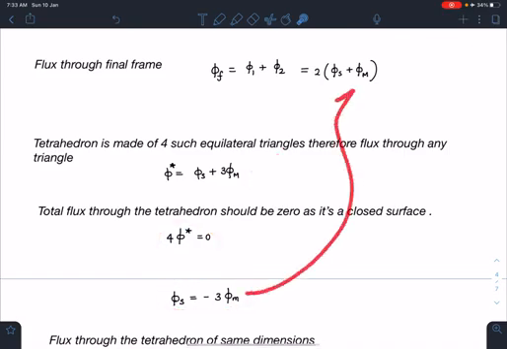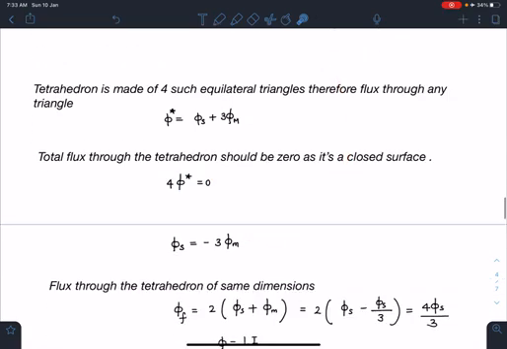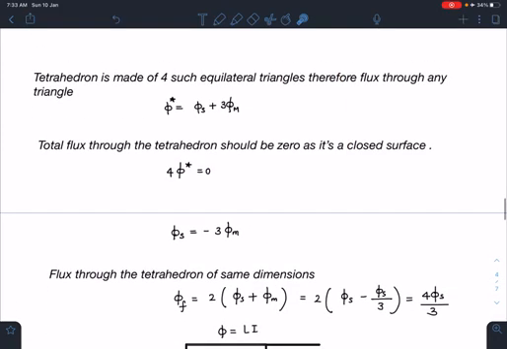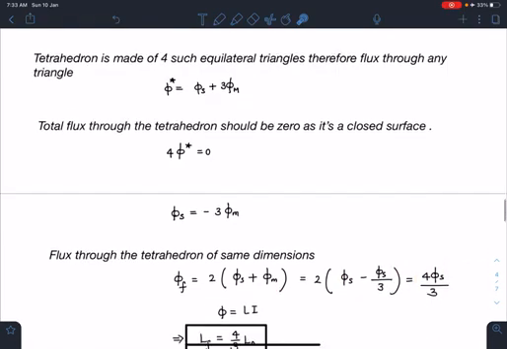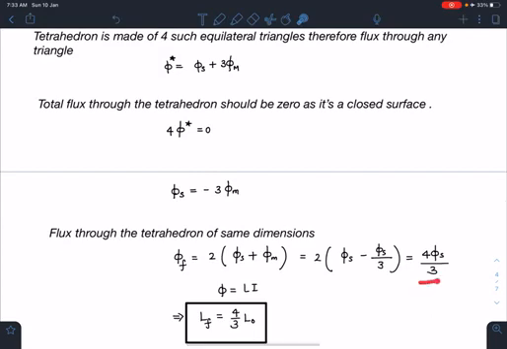This value I'm going to substitute here and bring everything in terms of phi s. So when I substitute the value, flux through the tetrahedron of same dimension, guys, please remember, first I am maintaining the same size so that each triangle has a side length of x. So when I substitute the values, you can see phi m is nothing but minus phi s by 3. So 2 times phi s minus phi s by 3. So this will become 2 phi s by 3, which is multiplied by 2, again 4 phi s by 3. So that factor which is coming here is 4 by 3.